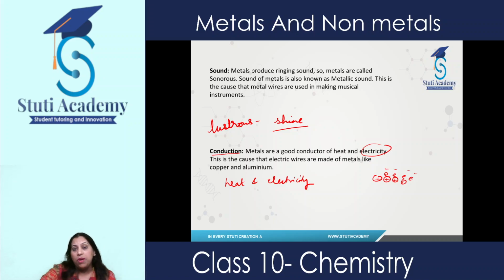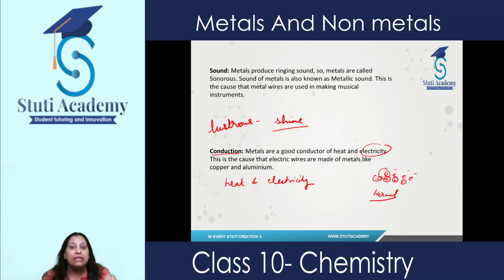When we pass heat to it and increase the temperature, these positive charges, which are known as kernels, start vibrating, which acts like a hindrance or obstacle and stops the flow of electrons. As a result, the rate of conductivity decreases.